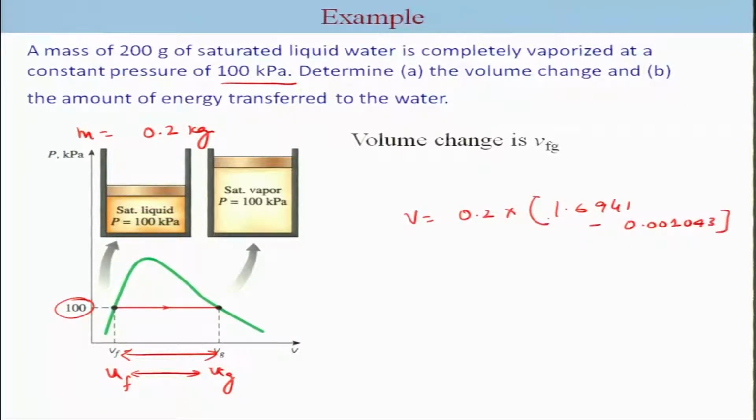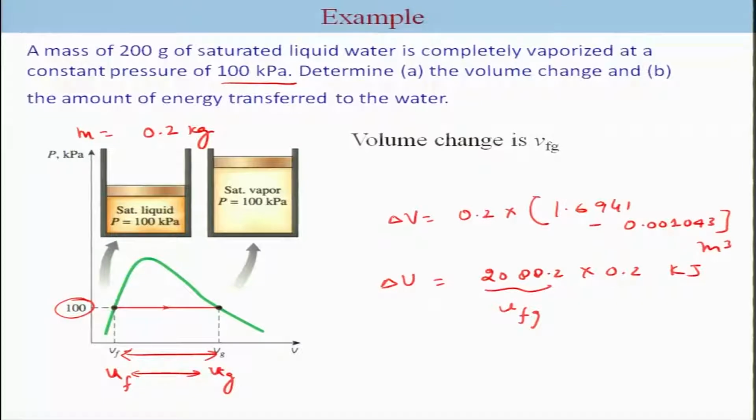That is going to be the volume of the system, whereas U is going to be 2088.2, which is nothing but Ufg, multiplied by 0.2, and that will be in kilojoules. So, that is the delta U transferred in the system, and this will be your delta V, the change in the volume.